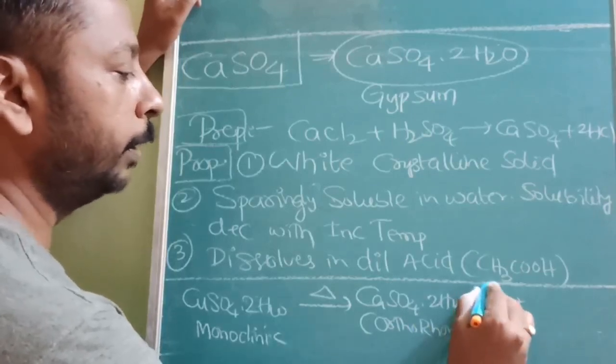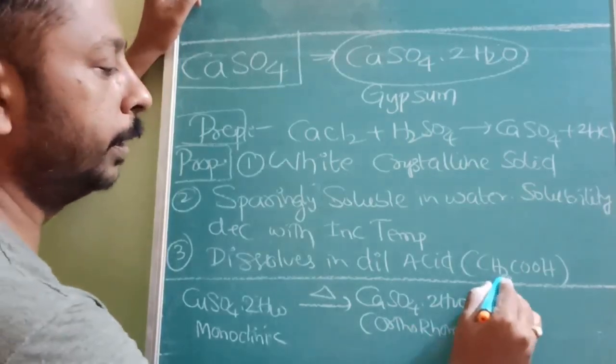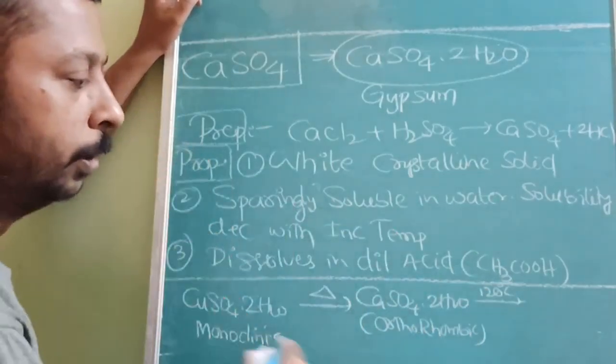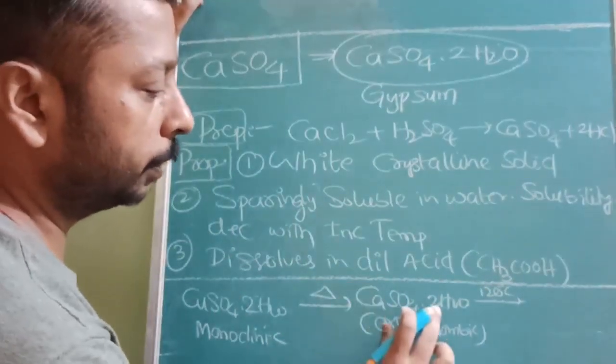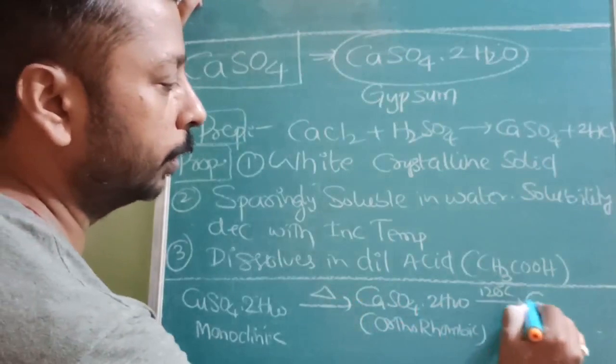When heated to 120 degrees Celsius, 1/3 of the water molecules will be lost.